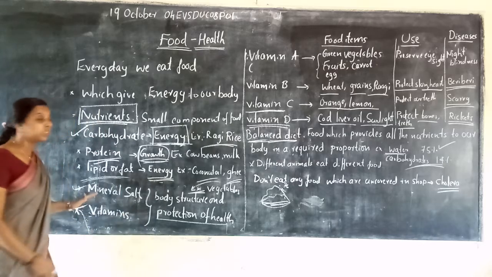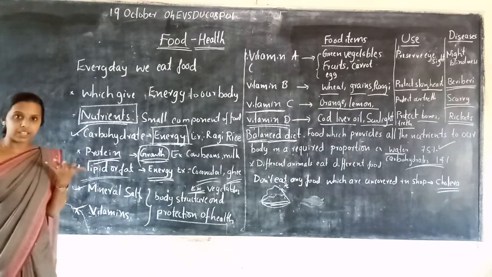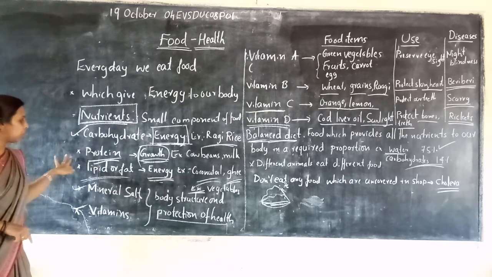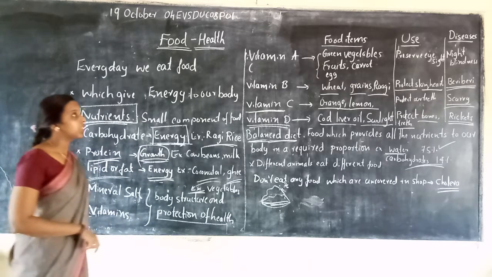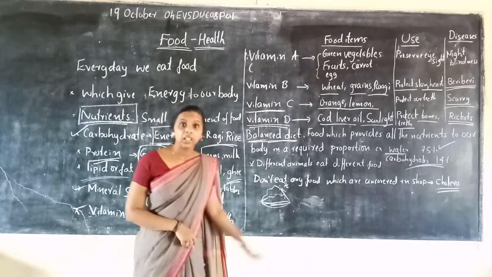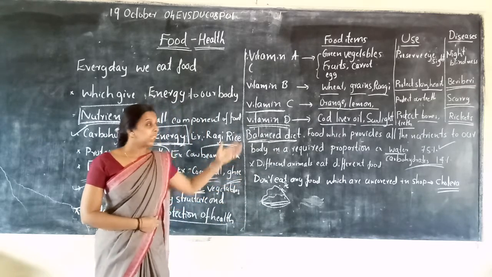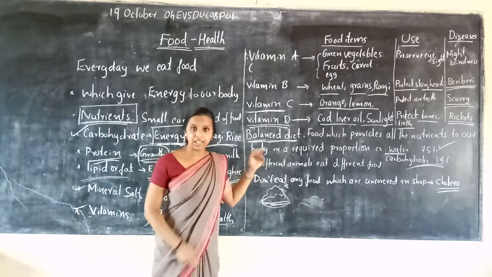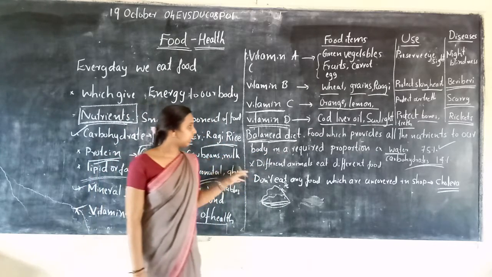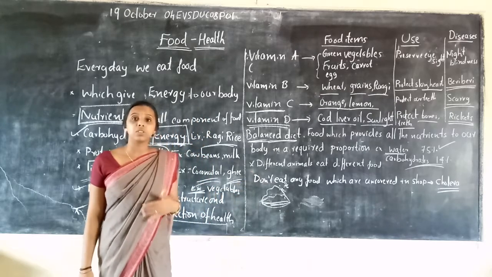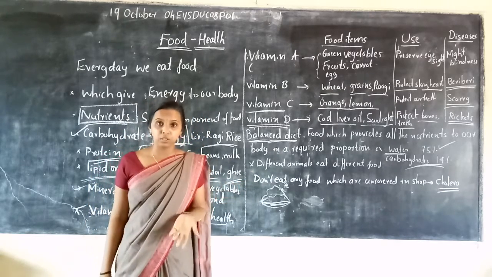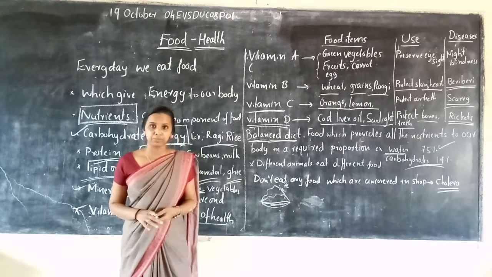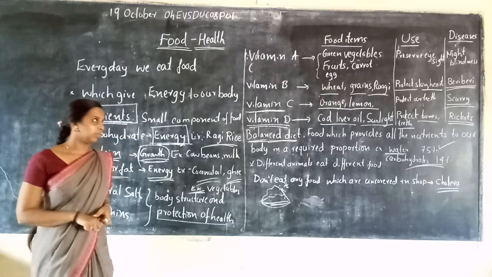This class was about food and health. Food means different kinds of food, nutrients, then types of nutrients: carbohydrate, protein, lipid, mineral, vitamins. Then the types of vitamins A, B, C, D, where they are present in food items, their uses, then diseases. Next we studied the balanced diet, which animals eat different types of food, and what cholera disease is and how it occurs. So have you understood? If you have any doubt